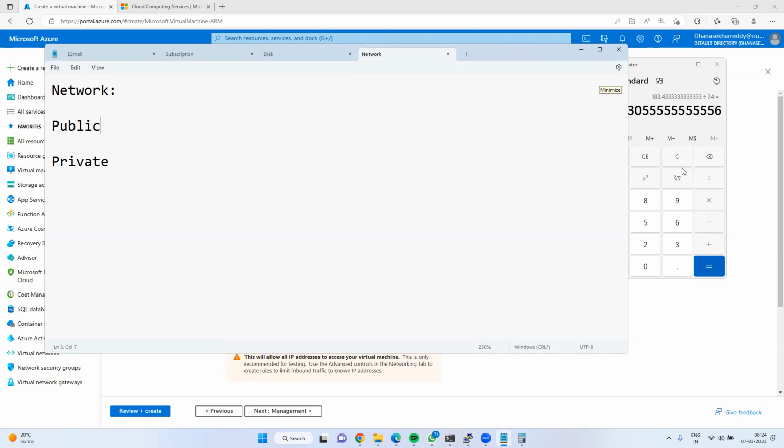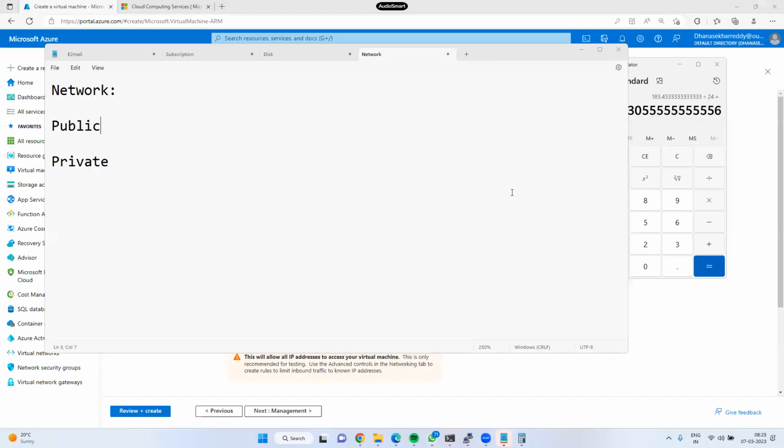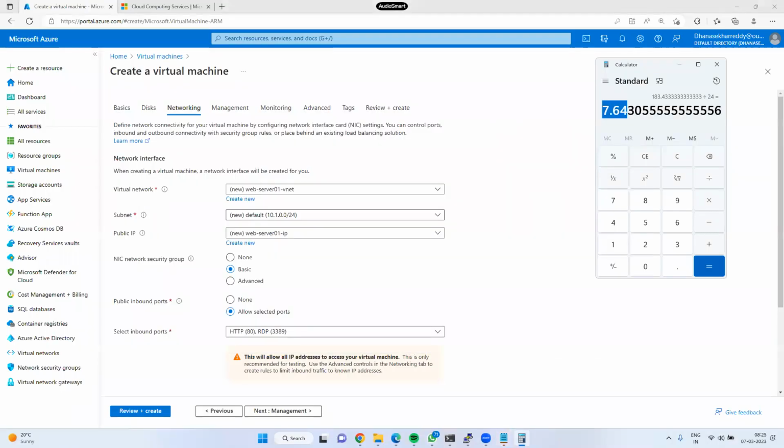That is called public. For example, if I am creating one VM and I share the IP address, username and password with you, you can sit anywhere in the world and communicate with my machine. That is called public. So as I said, by default Azure, AWS, Google are public cloud. Next, have a look. Here, by default, public cloud.